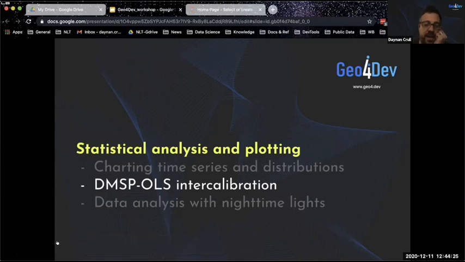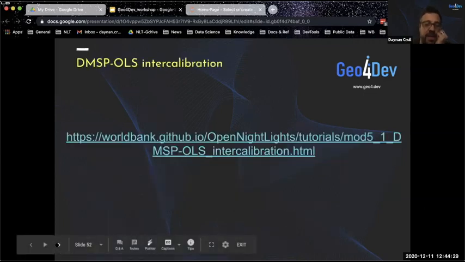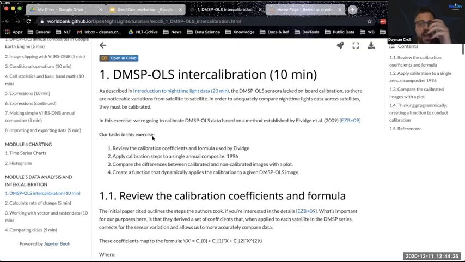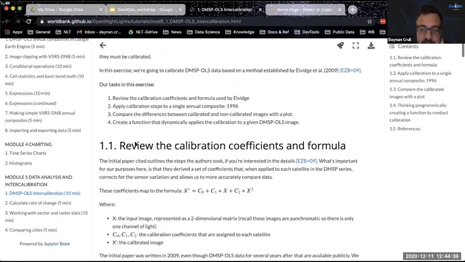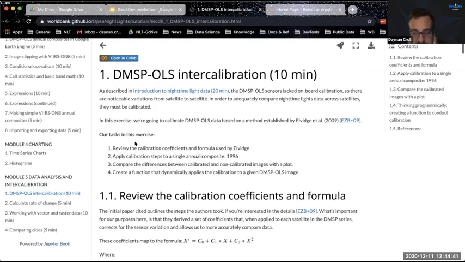I know we talked about doing intercalibration. That's a pretty complicated task to try to do yourself, and I wasn't planning on doing that, especially with time being limited. I'm not planning to actually work through that, but I do want to show you how you can conduct intercalibration. Obviously, it's important, we've mentioned this. If you're looking at DMSP and you're doing time series analysis, because there's no onboard calibration, orbits decay, and there's a lot of things happening, you want to calibrate this.